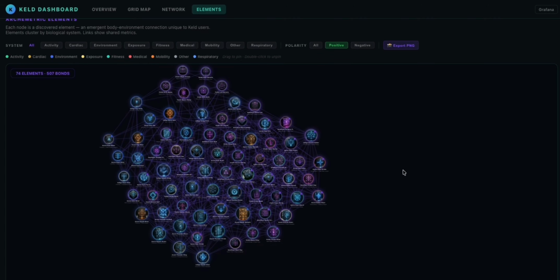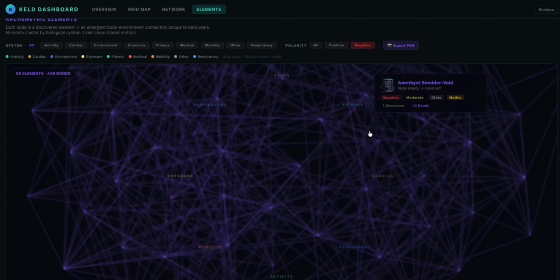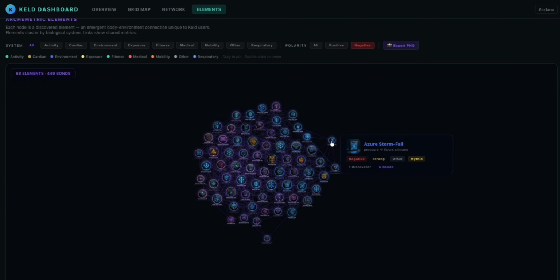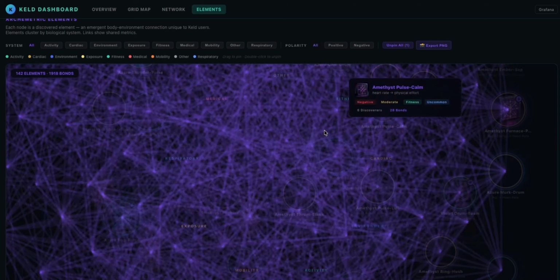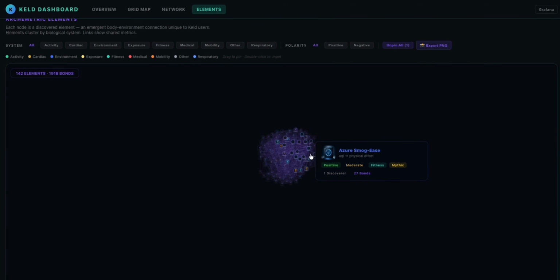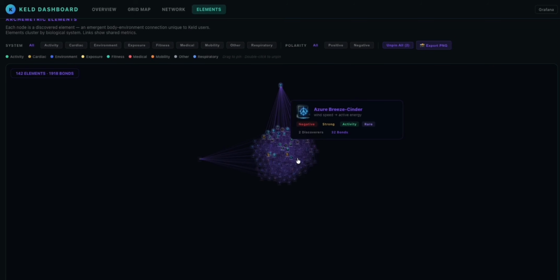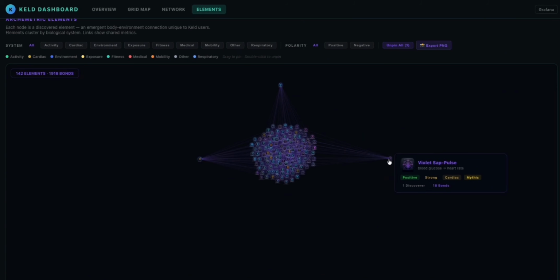Switch to polarity view, 74 positive elements, 507 bonds, flip it. 68 negative elements, 449 bonds. Your body runs on push and pull. Back to the full map, 142 elements, hover over any one and the connections light up. Violet Sap Pulse, blood glucose and heart rate moving together. Mythic. Pin elements to anchor points and the entire constellation reshapes around them.